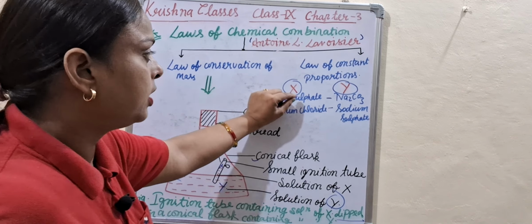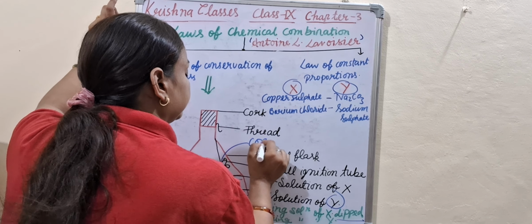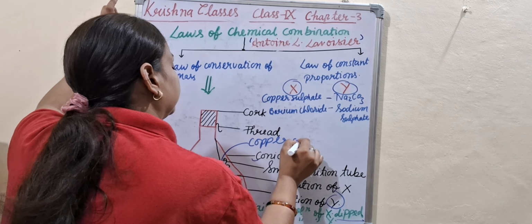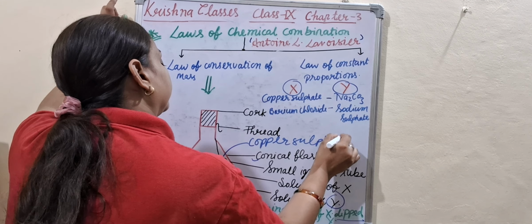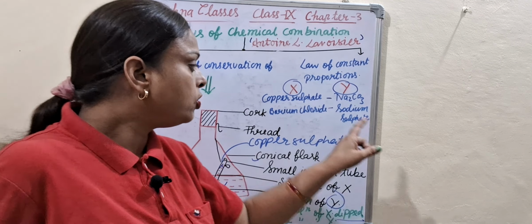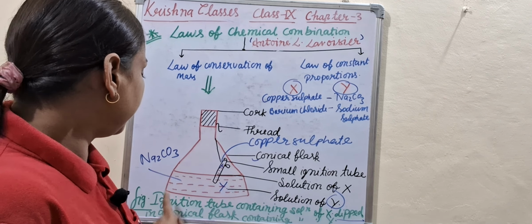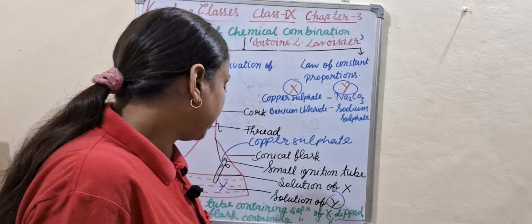At that time X is copper sulfate. When you take barium chloride, at that time you take sodium sulfate as Y. So this is the ignition tube containing solution of X and Y.